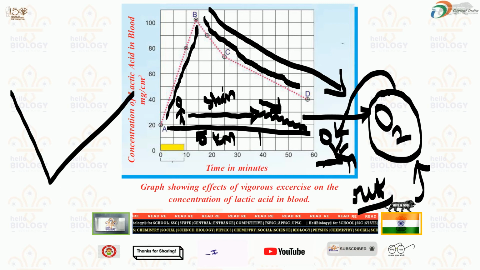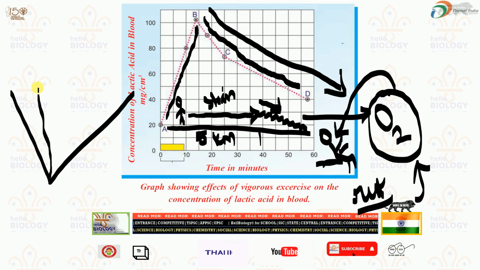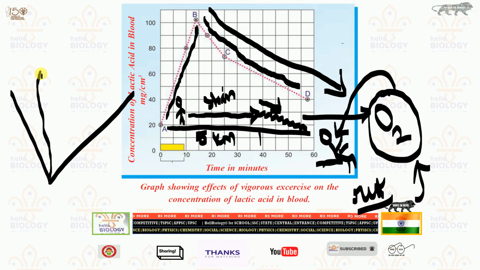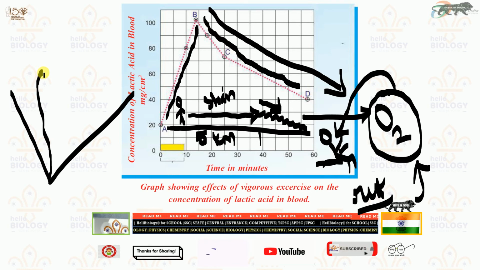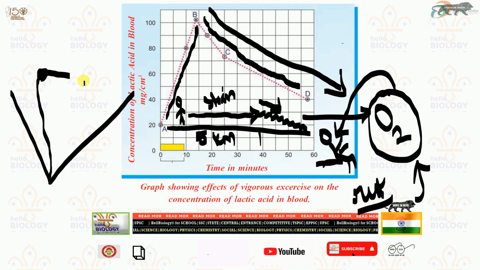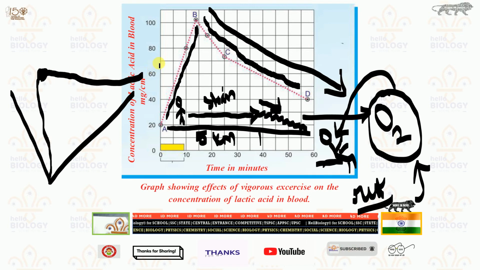It is very simple. When we are running, starting off the lactic acid will be low, and after that we run very fast and then stop suddenly due to pain. At that time, if we check lactic acid in our blood, it will be high. Immediately when we sit or take rest, lactic acid goes on decreasing.